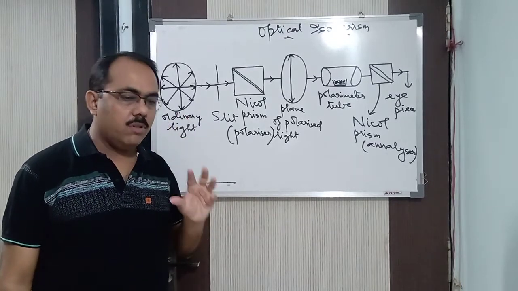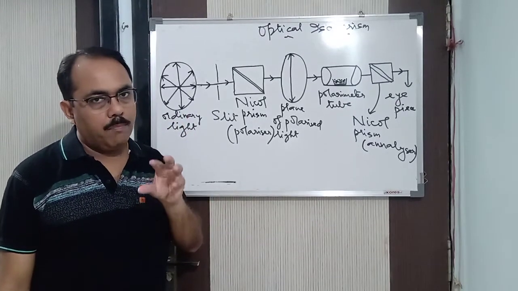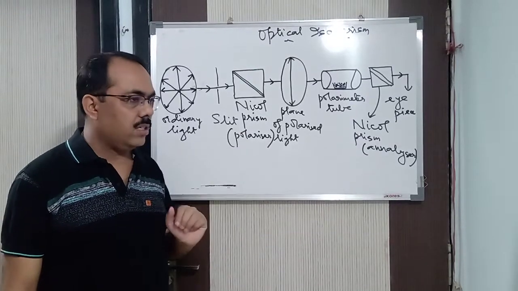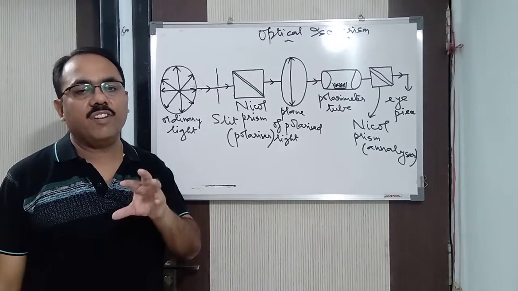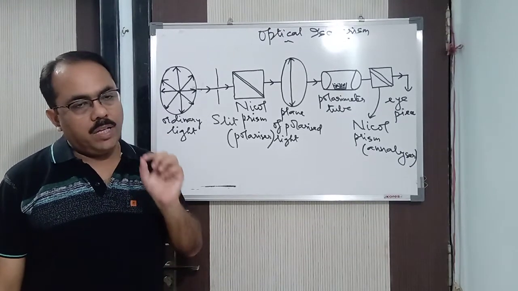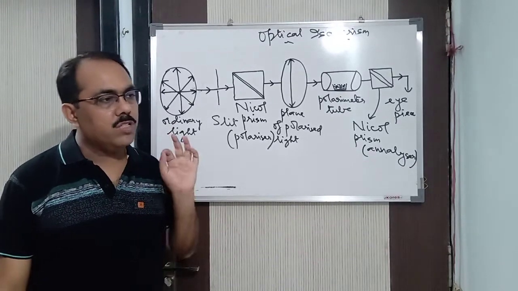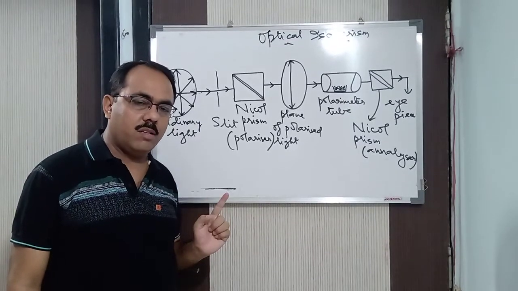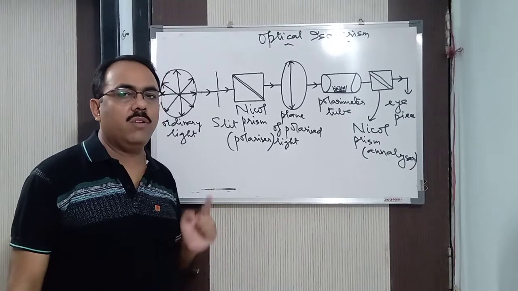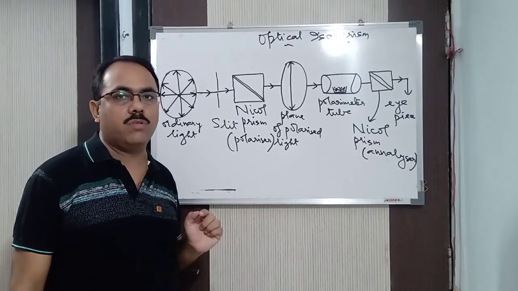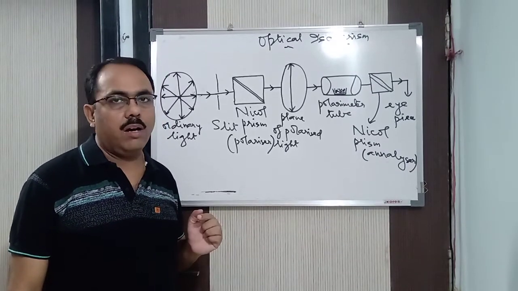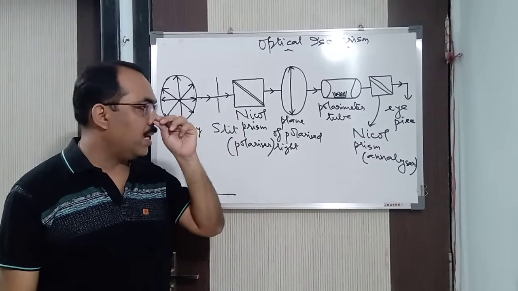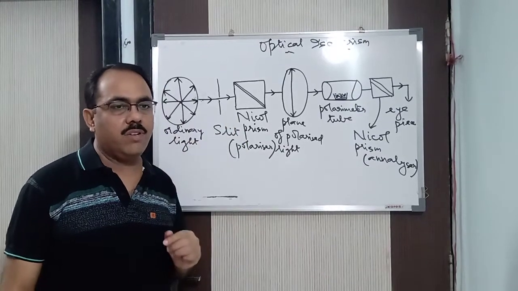Now the compounds which rotate the plane of polarized light either towards the right or towards the left are known as optically active compounds. What did I say? The compounds which rotate the plane of polarized light either towards the right or towards the left are known as optically active compounds, and the phenomenon or the process is known as optical isomerism. So we are going to study optical isomerism. It's a process we are going to study.